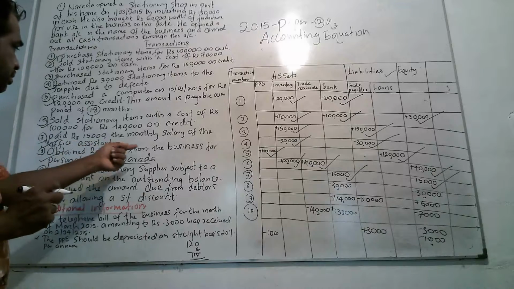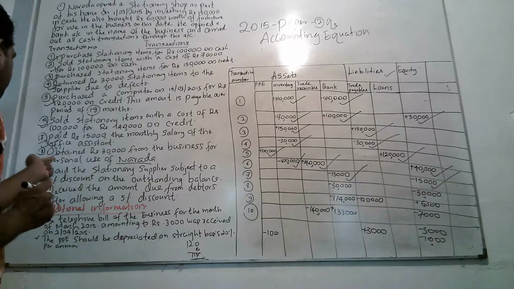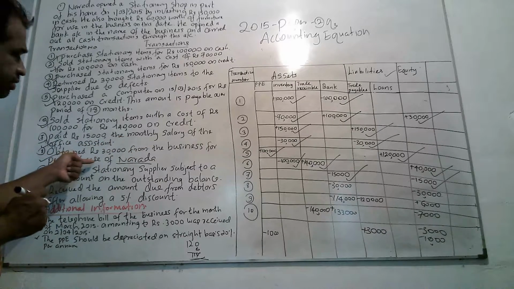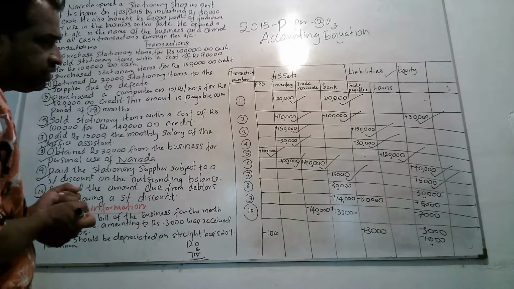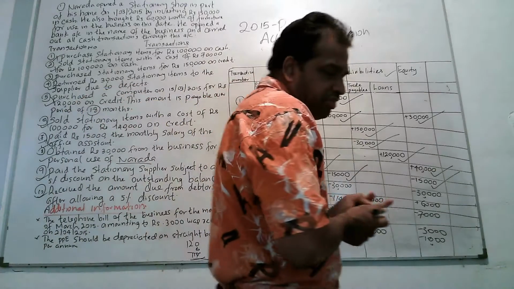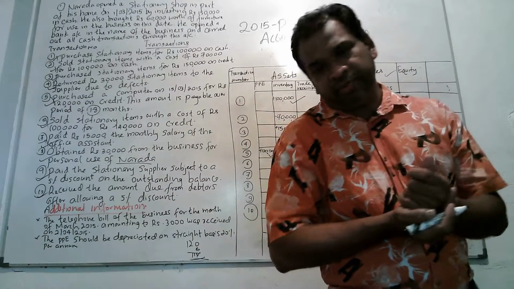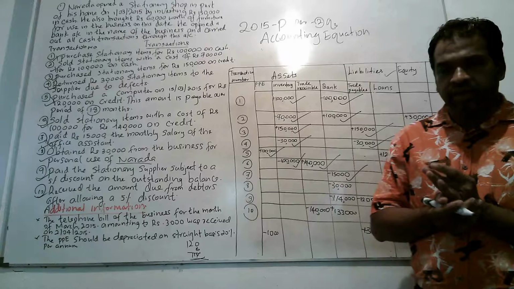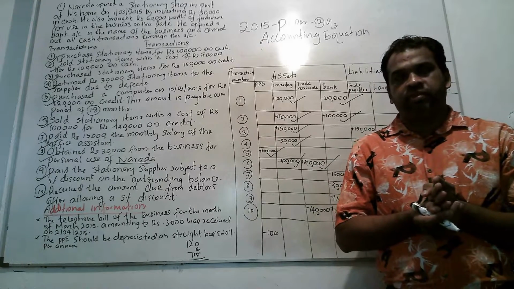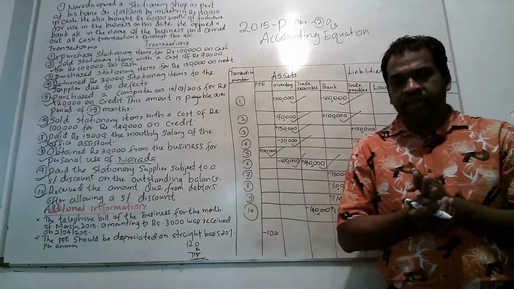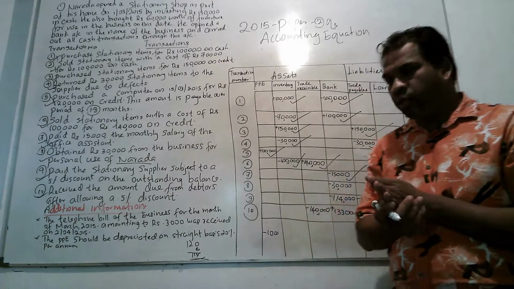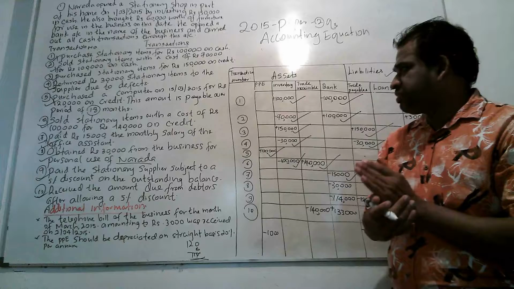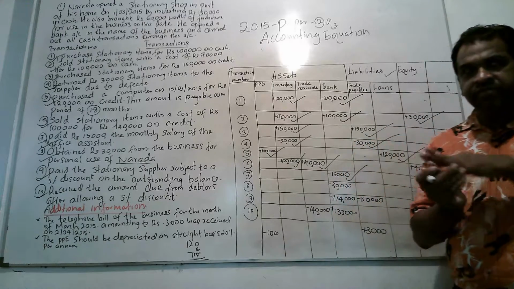obtain 30,000 from the business for personal use of Narada. Here, 30,000 means that is drawings. If the owner has used business money for his personal use, it comes under drawings. The owner cannot use business money for personal use according to the business entity concept. So, as the owner has taken 30,000 from the business for his personal use, it comes under drawings.